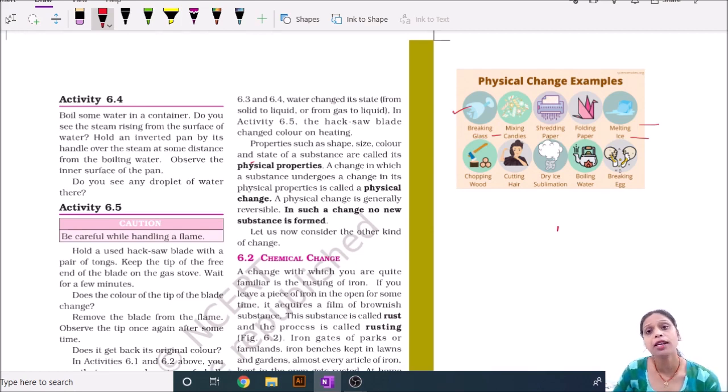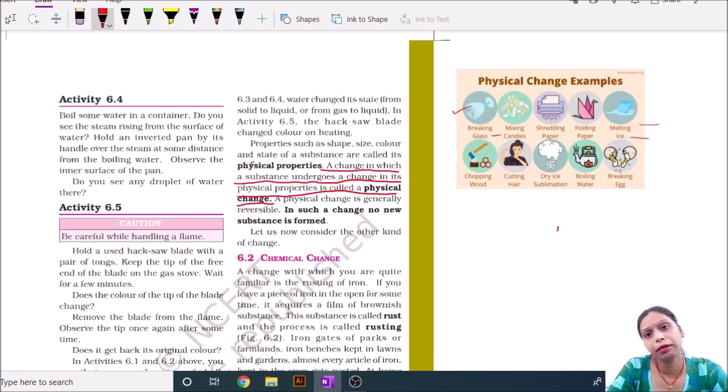The substance where the change occurs is in its physical property. Then what is actually a physical change? A change in which a substance undergoes a change in its physical property is called a physical change.